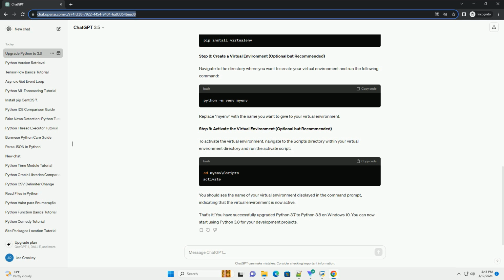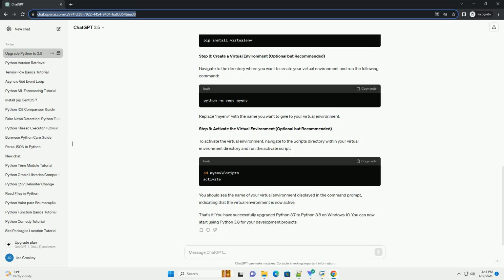Visit the official Python website, https://www.python.org/downloads, and download the latest Python 3.8 installer for Windows. Make sure to choose the correct architecture, 32-bit or 64-bit, based on your system.